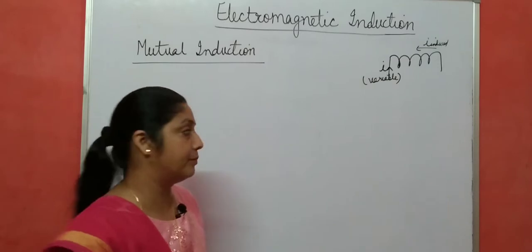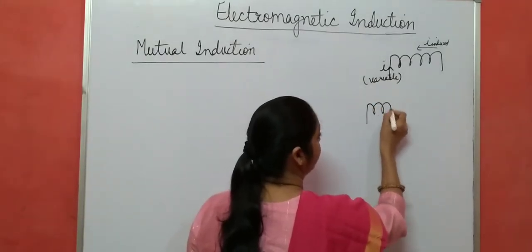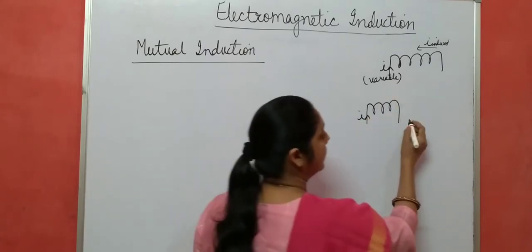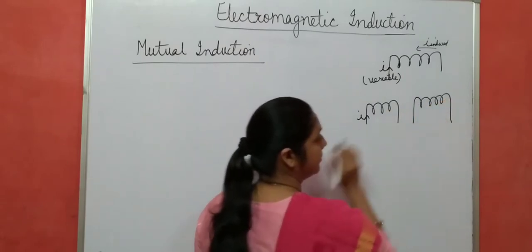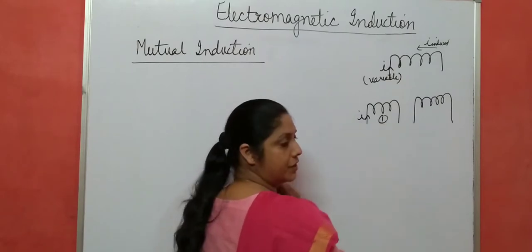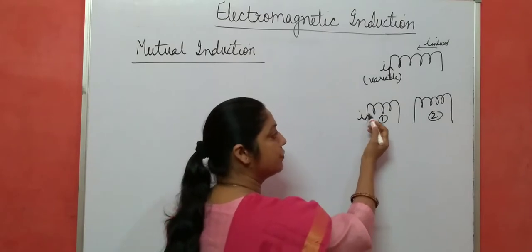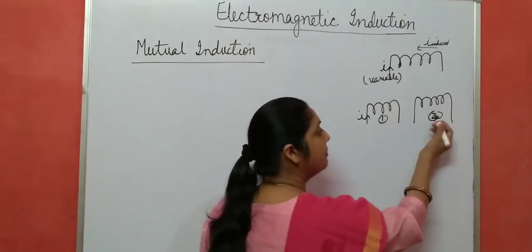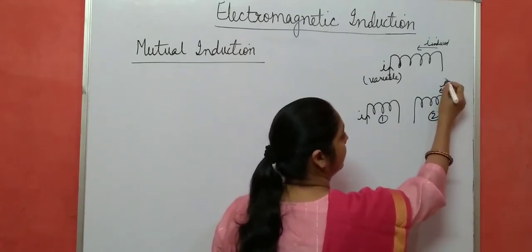What does it mean? Suppose current is flowing in one coil and there is another coil. Suppose there are two coils, and this current is flowing in the first coil, and the neighboring coil is the second coil. If current is flowing in this coil, then by any means EMF is induced in this second coil.